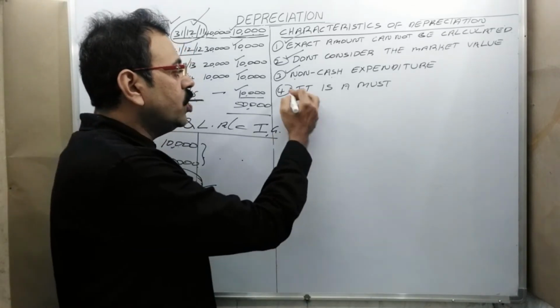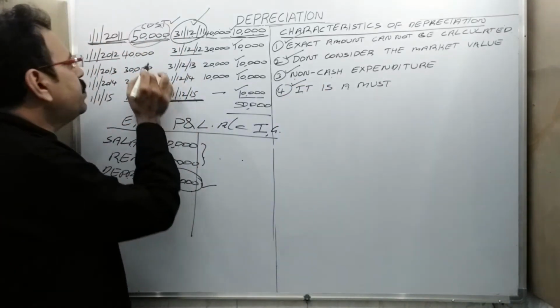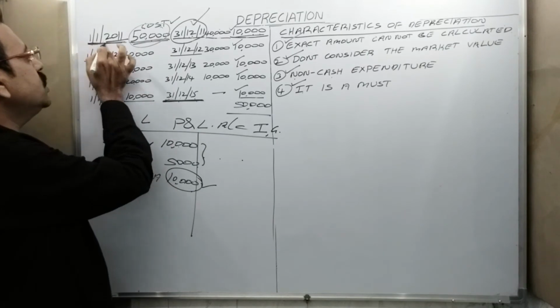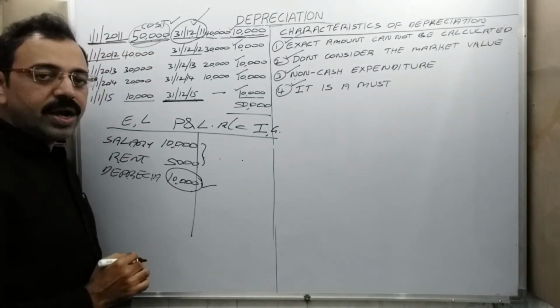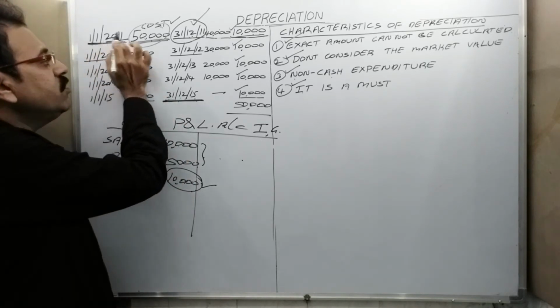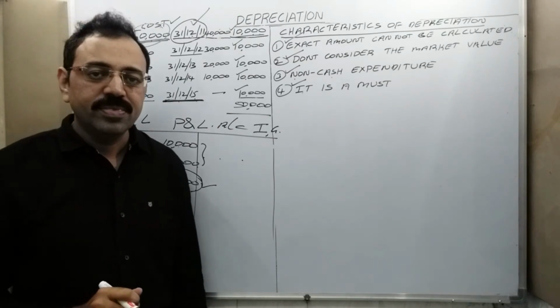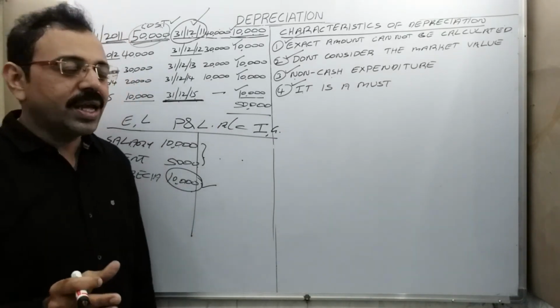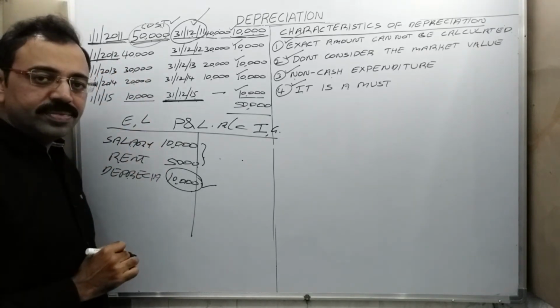The next point is what? It is a must. See, we purchased this asset on 1st January 2011 now. And assume that from 1st January to 31st December, we didn't use that asset. Firm started using that asset from 1st January 2012.